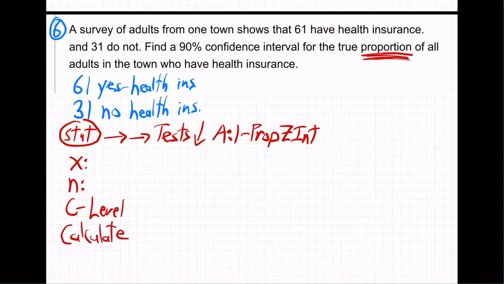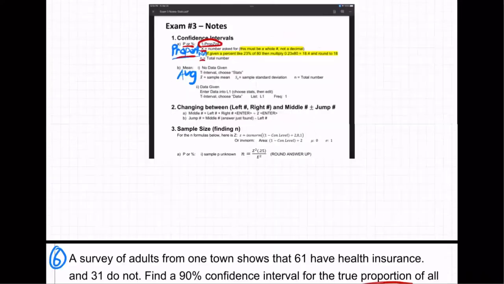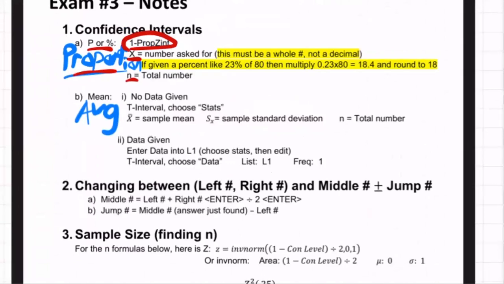Okay, so now what do we put in for these? This is where this one is slightly tricky, so I don't want you to be fooled on the exam. Watch close. Up to now you're like, yeah, I know where to go. This is the tricky part. What's going to go in x and what's going to go in n? Well, it says it in the notes. Let's take a look. x is the number asked for, and n is the total number. Number asked for. What do you mean? Are they asking for a number? They actually are. Let's go back and see what they asked.